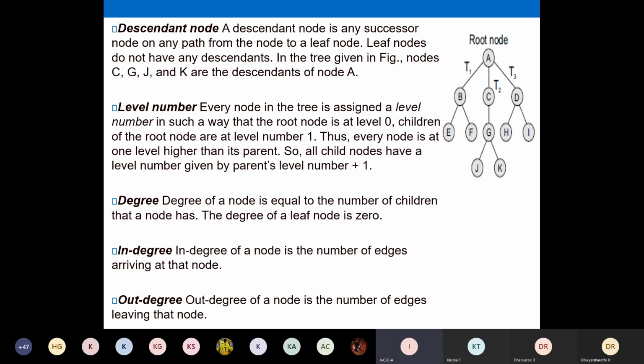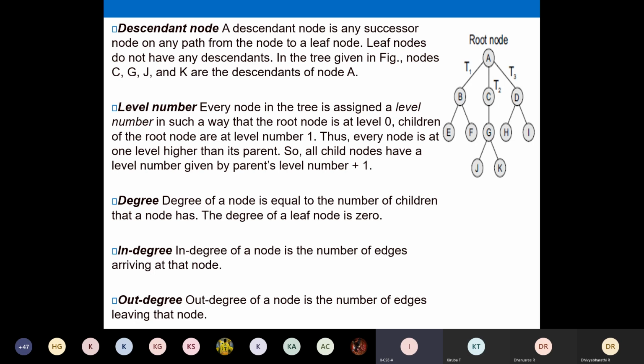Always, in your tree data structure, the in degree is going to be 1, because you have only one parent, is it not? You have only one ancestor for every node. Any particular node you analyze, you have only one ancestor, so your in degree is always going to be 1.